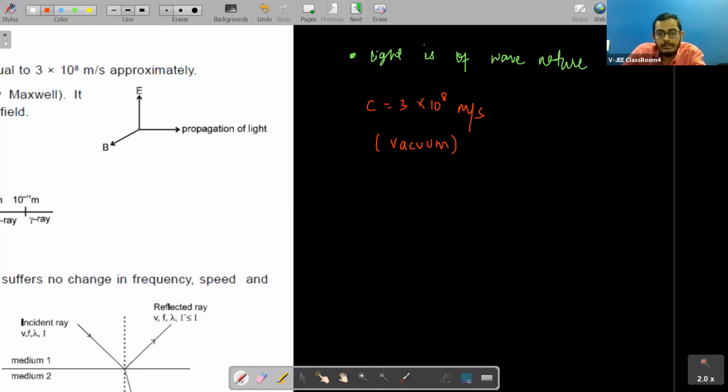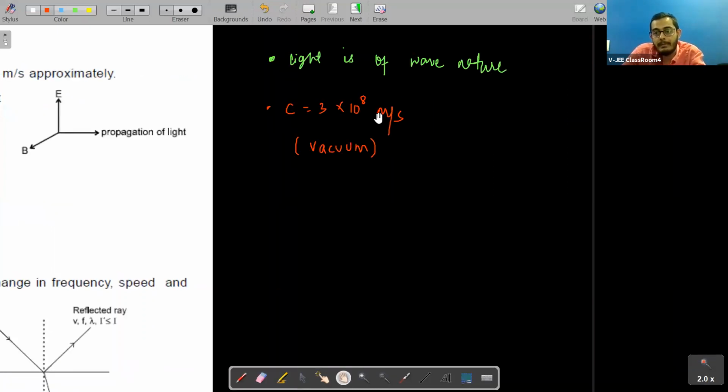So we know that speed of light in vacuum is 3 into 10 to the power 8 meter per second, and we must admit that this speed of light is maximum. This is the maximum speed of anything possible in this universe. What we assume here is that 3 into 10 to the power 8 meter per second is the maximum speed of anything possible. In other mediums, the speed of light decreases when we move from one medium to other.